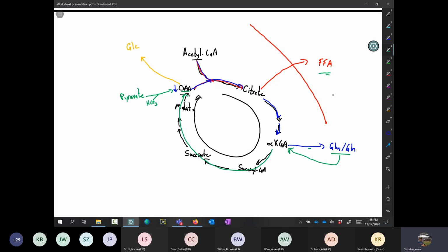So in those cells, they'll have to have a source of oxaloacetate. Some of that pyruvate, instead of being converted to acetyl-CoA, will be directly converted to oxaloacetate. Either way, lots of it is going to be used to make free fatty acids, which of course will be stored as triacylglycerides in those fat cells. So anyway.